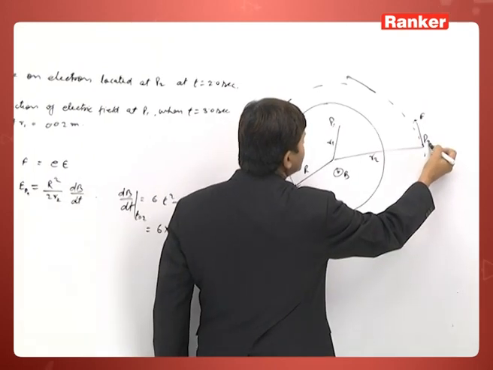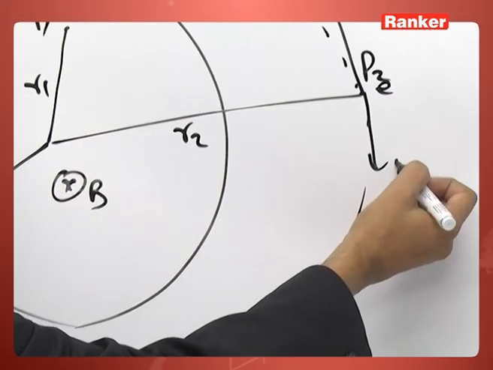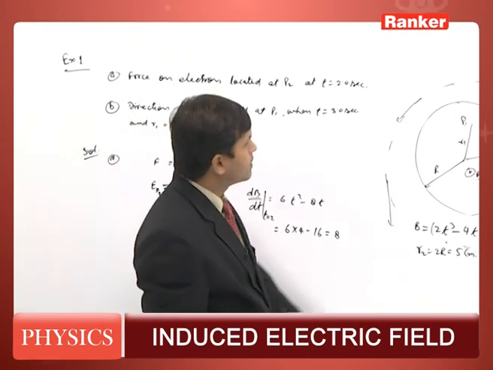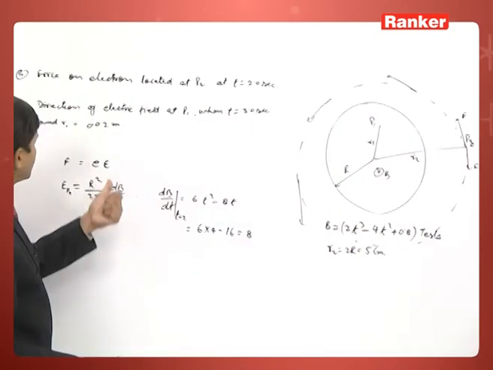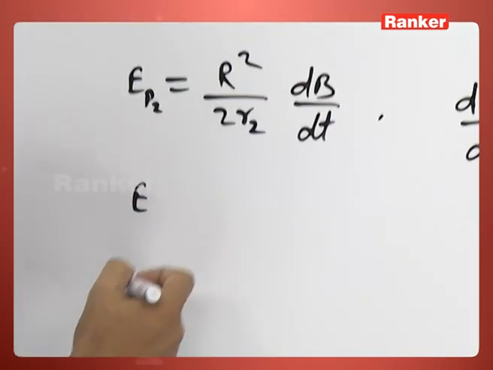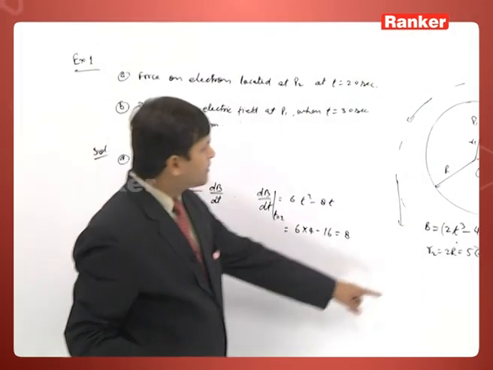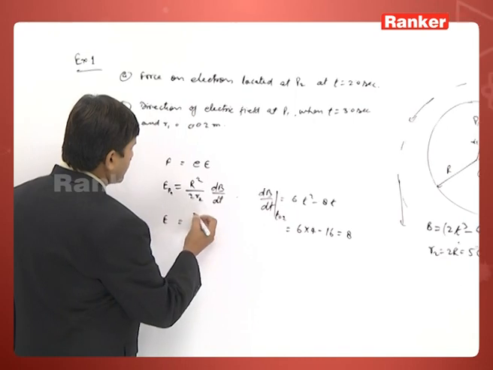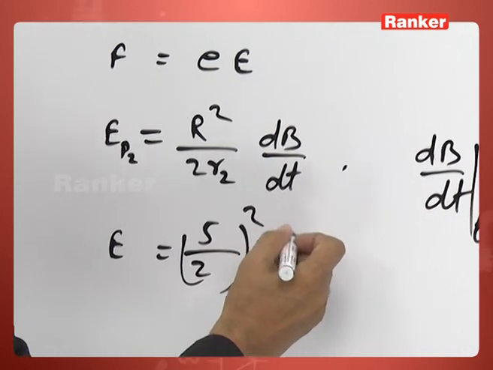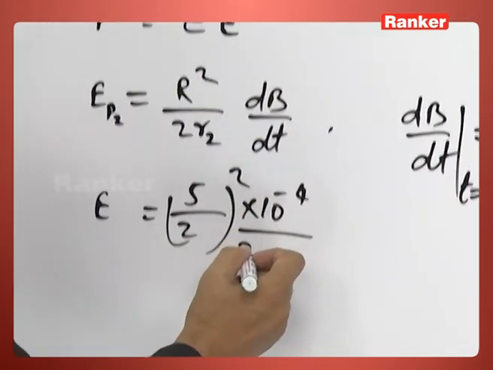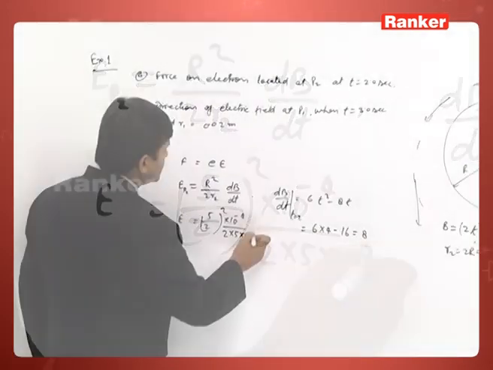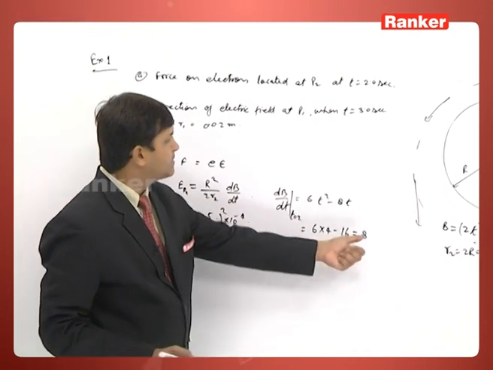So if an electron is kept here, the force on the electron is in this direction. Why? Because the electric field acts here and the electron is negatively charged. The force on the electron will be in this direction, and we can calculate the electric field here. So just put the value of dB by dt here. See, the electric field at this point is r squared by 2 r2, where the r value is given as 2.5 centimeter, converted into meter. r2 is 5 into 10 power minus 2. This is r squared by 2 r2, and dB by dt we are getting 8.